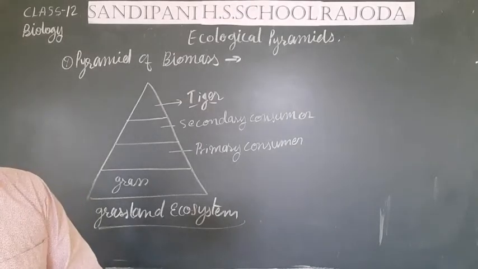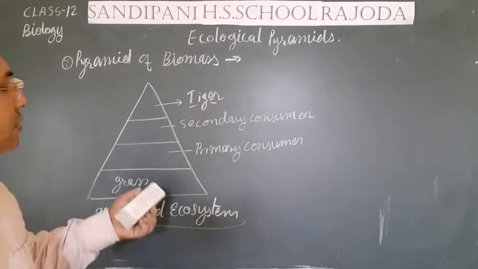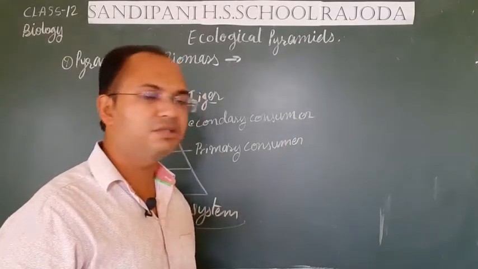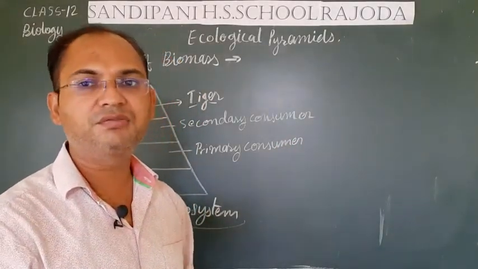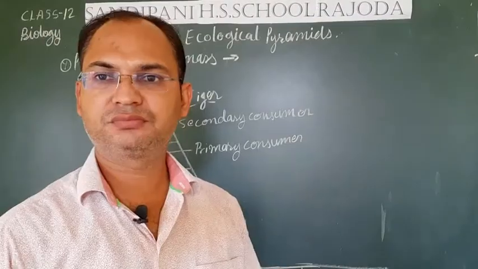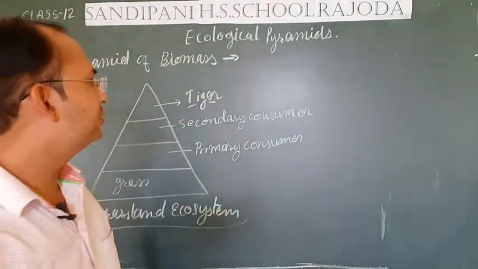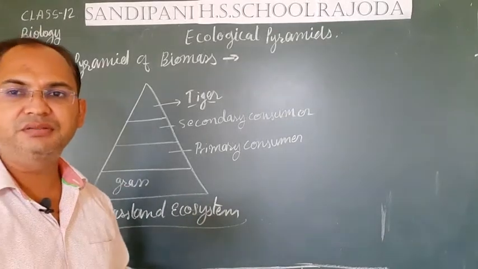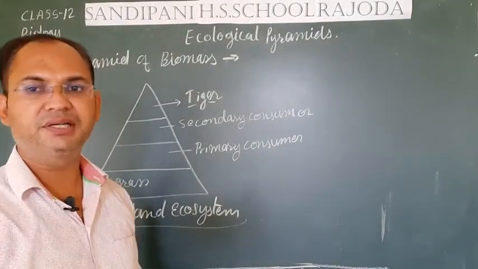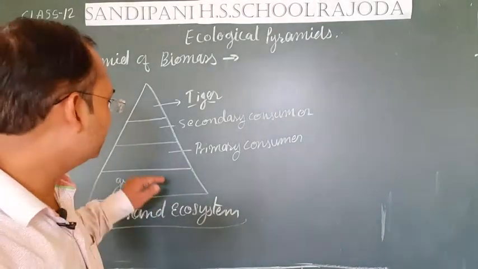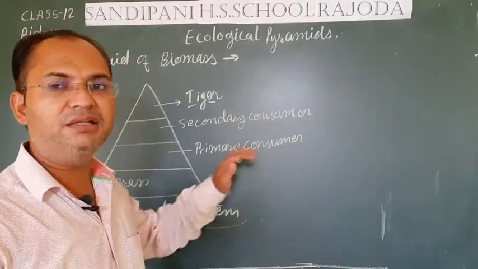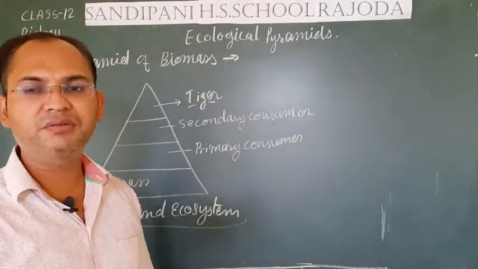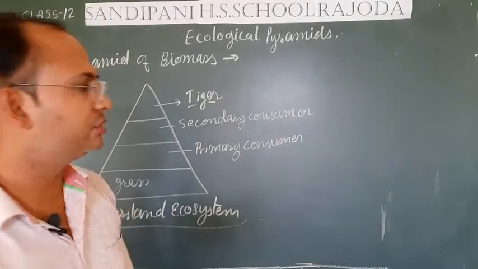But now let's see the same ecosystem that we have seen, the ecosystem of a tree, on the basis of biomass. Let's see, students, another example of the same type of pyramid but of a different ecosystem. Here we have taken the grassland ecosystem, and second we will take the example of the tree ecosystem.